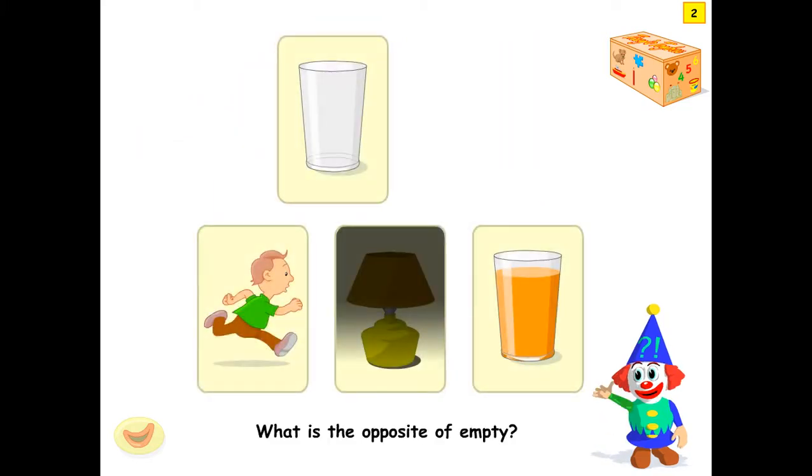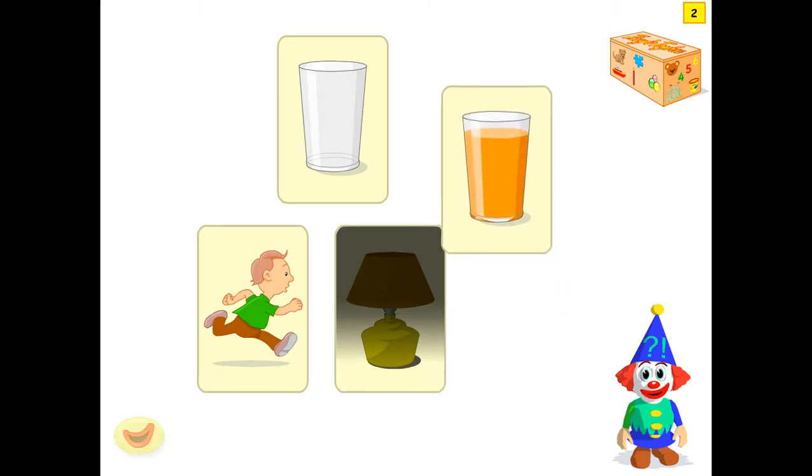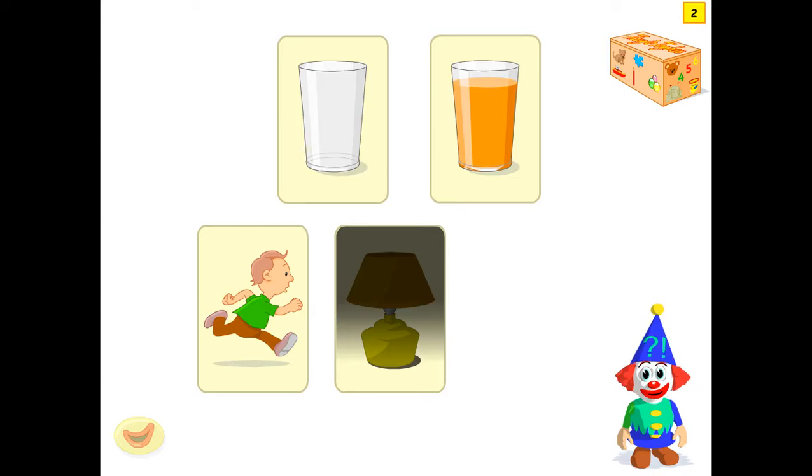What is the opposite of empty? Full. Yes. That's right. Very easy software for nursery, KG and playgroup.